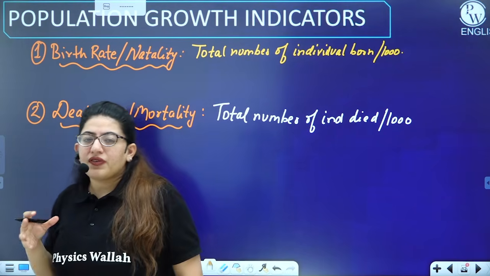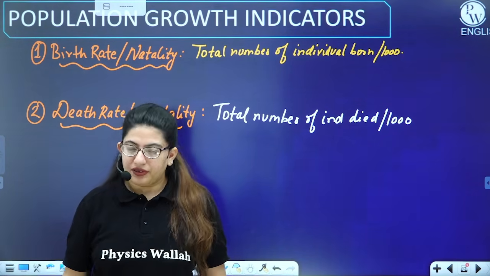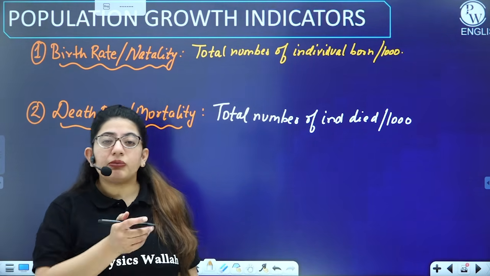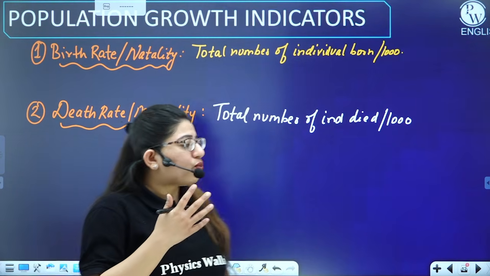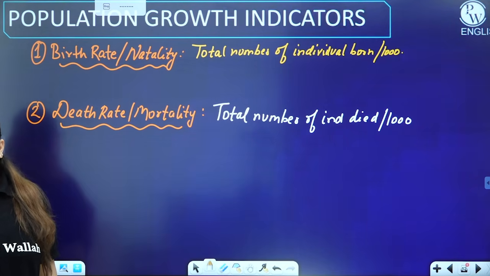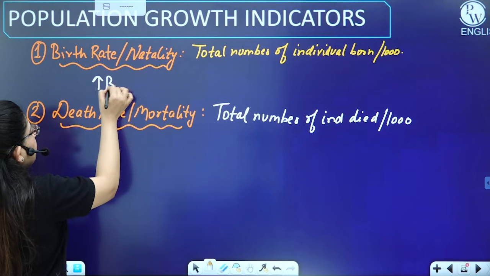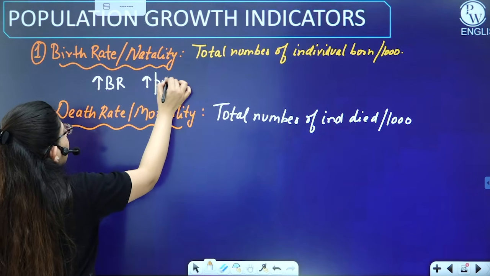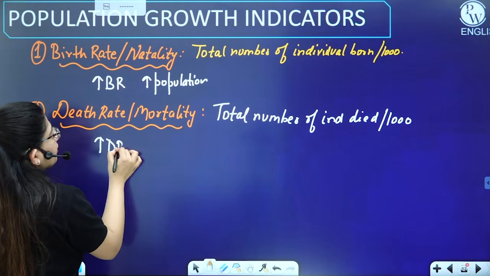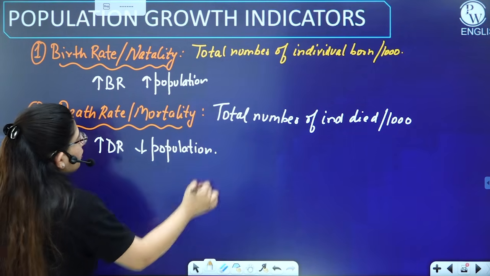For example, out of these 1,000 individuals, 3 people died this year, and in the previous year 20 people died. So I got to know that this year fewer people died, which means my population is growing. Whenever there is an increase in birth rate, there is an increase in population. And whenever there is an increase in death rate, there is a decrease in population. I hope that's pretty clear to everyone.